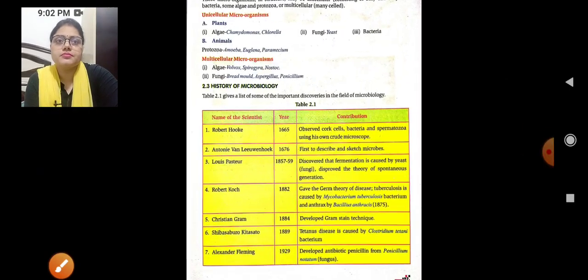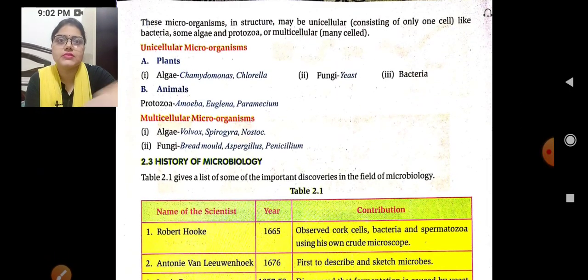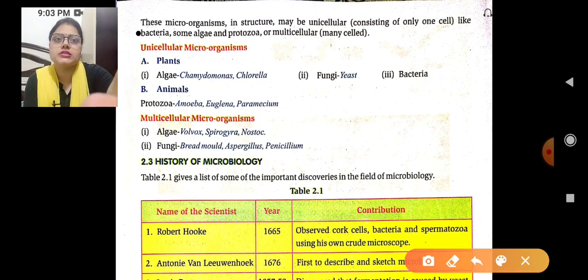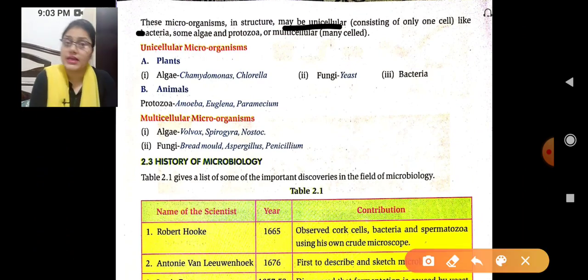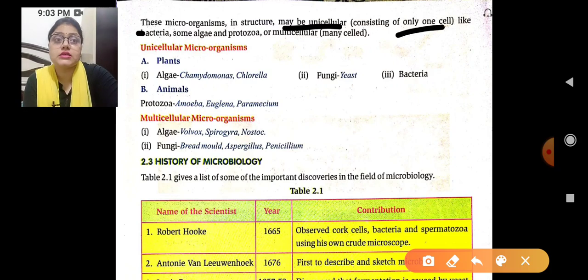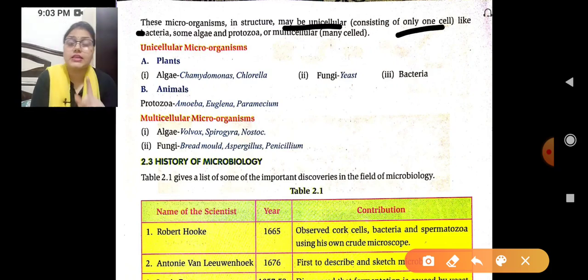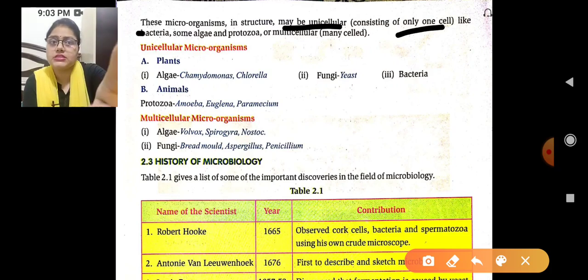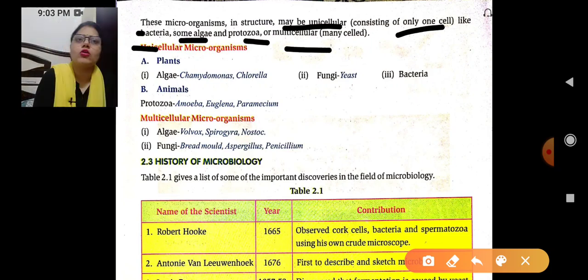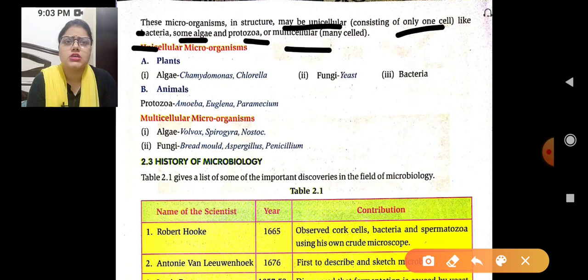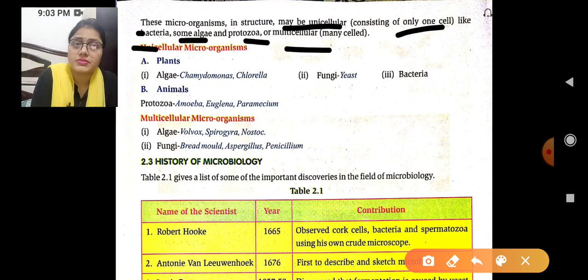Then further, these microorganisms in a structure may be unicellular, consisting of only one cell. Unicellular means in which only one cell is present, like a bacteria, some of the algae, protozoa, or multicellular, meaning many cells are present.